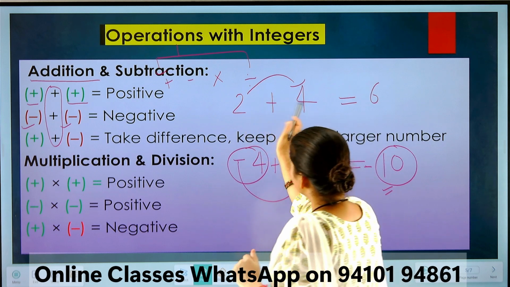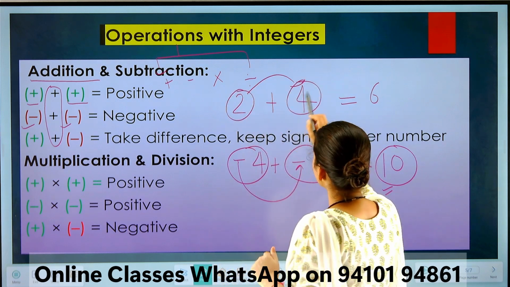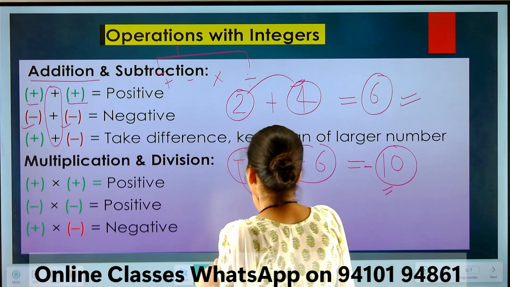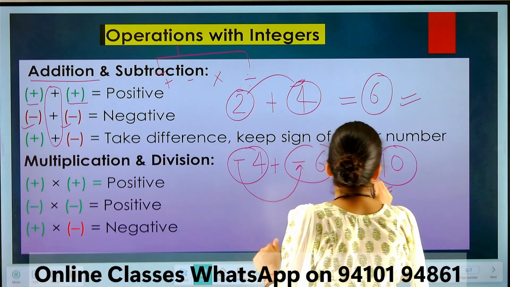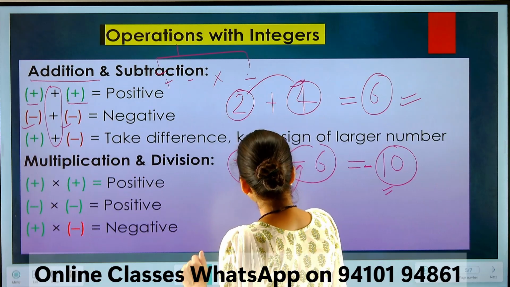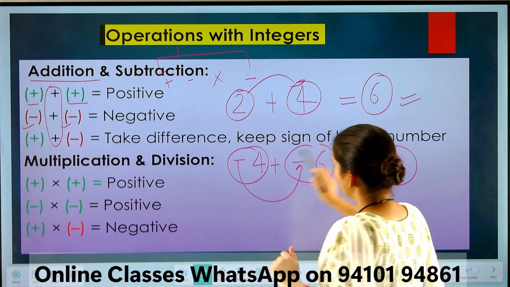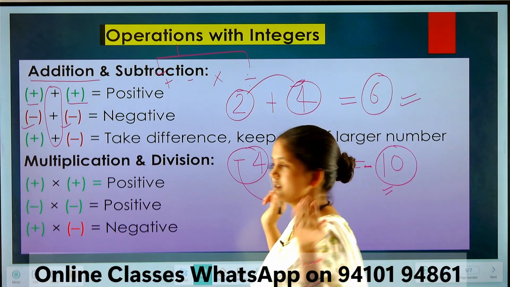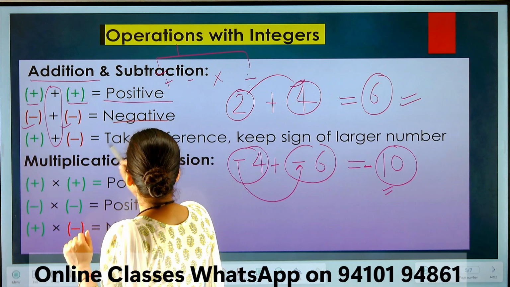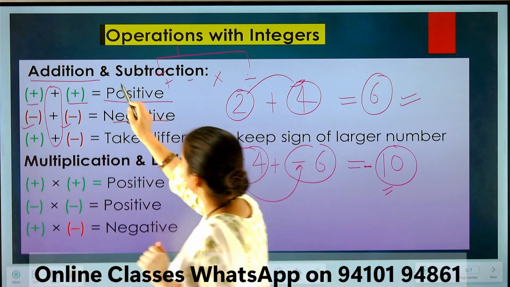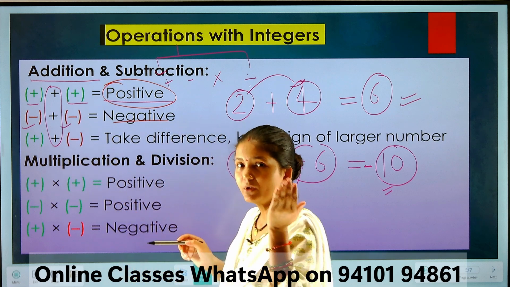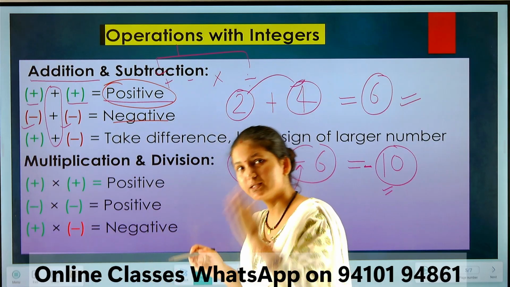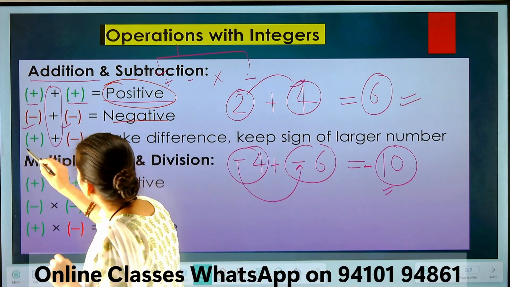Now, look here. When two positive integers, we will add and the sign will also be positive. When two negative numbers, we add definitely and the sign will be negative. Means the sign follows the integers also. Got it? And we will add because both integers are in similar sign. So at first we will add, then we will check the sign. Got it?